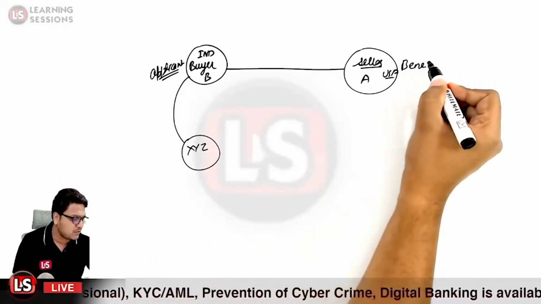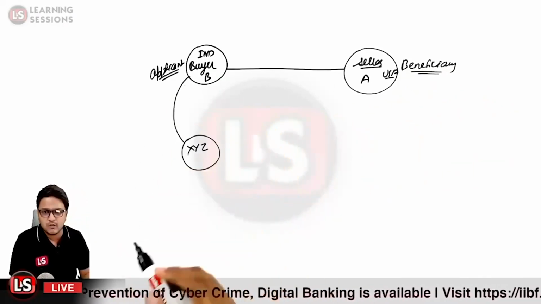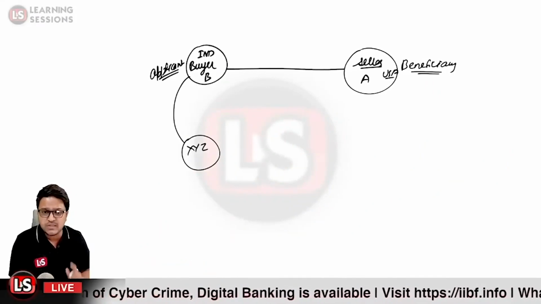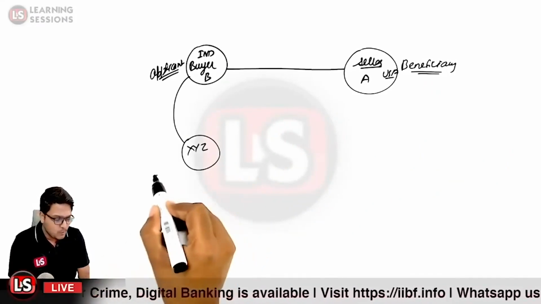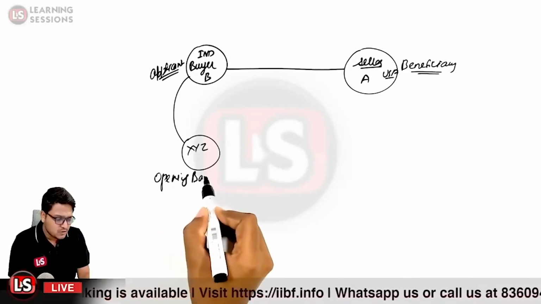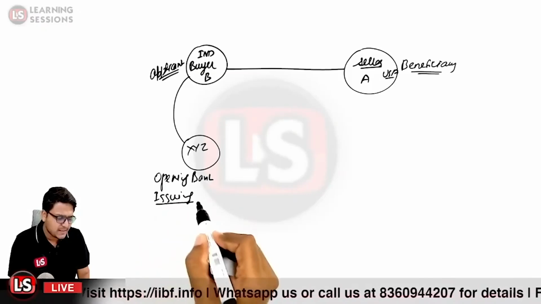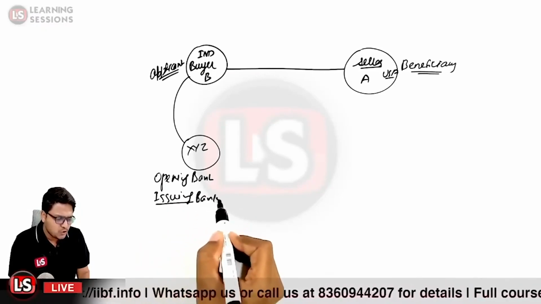So person A is the beneficiary and person B is the applicant, and the bank that opens the letter of credit is said to be the opening bank. So bank XYZ is the opening bank and is also known as the issuing bank. Whatever the name, it is the same bank, the opening bank or the issuing bank.